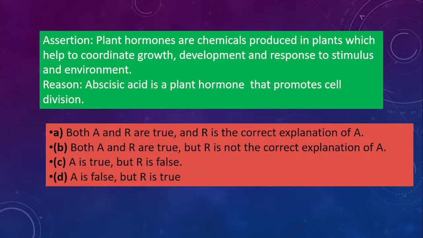Assertion: plant hormones are chemicals produced in plants which help to coordinate growth, development, and response to stimulus and environment. And the reason: abscisic acid is a plant hormone that promotes cell division. So what is the correct answer? What will be the correct options here?